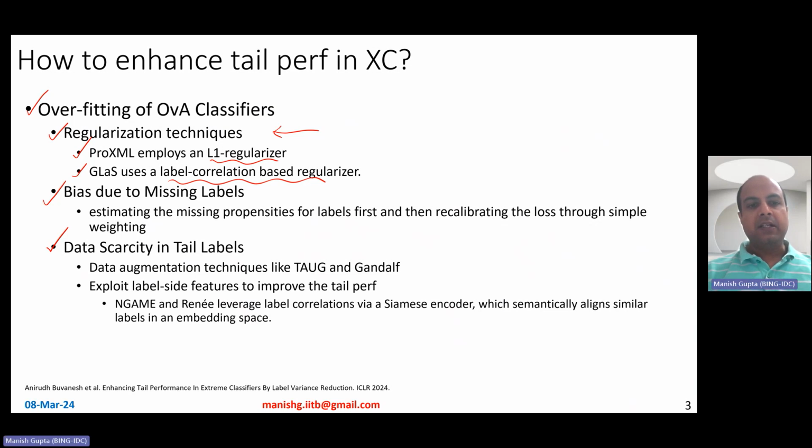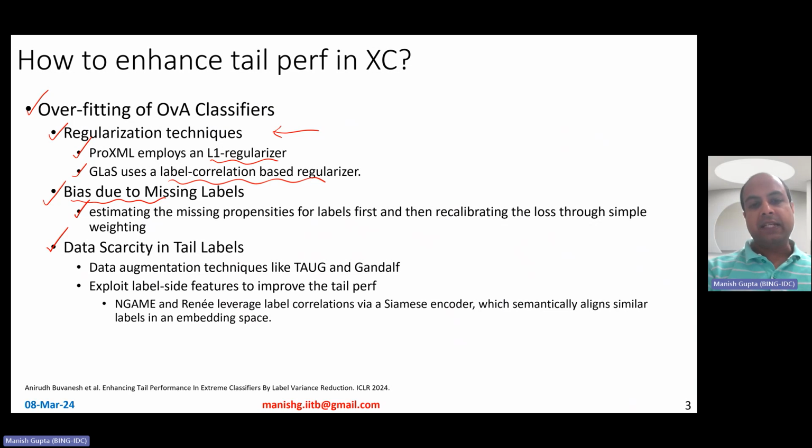Bias could also be there because of missing labels. One way of handling bias is to estimate the missing propensities for labels first, and then recalibrating the loss through simple weighing. So people have done those kinds of things as well.